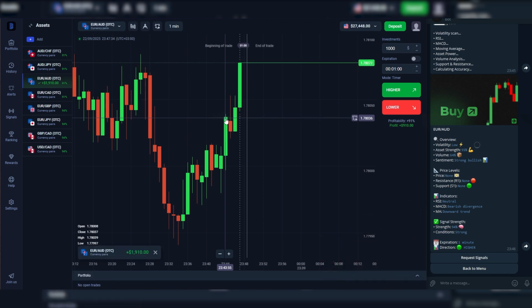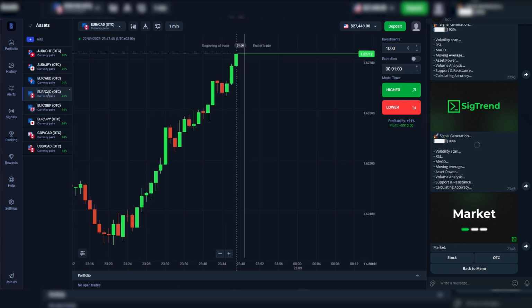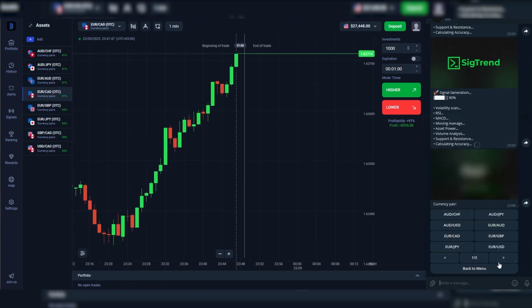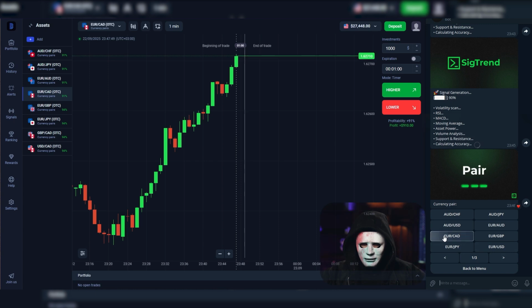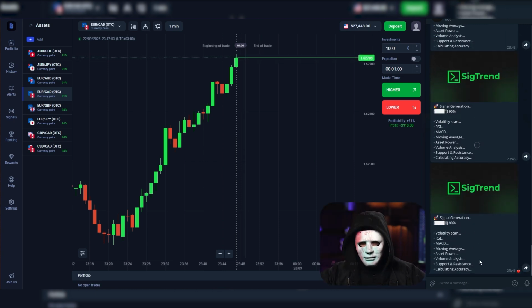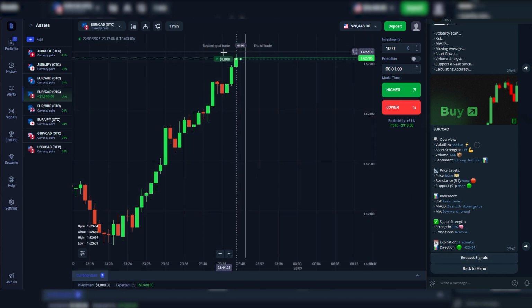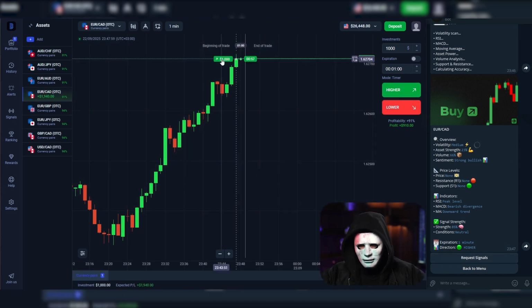Look at how sharply we went up right after I entered the trade. That's plus $1,910. Let's get a new signal together. We also select OTC. And we choose the currency pair we clicked on, that exact one. Because the artificial intelligence then analyzes that specific one for the time period, the one we're currently on.